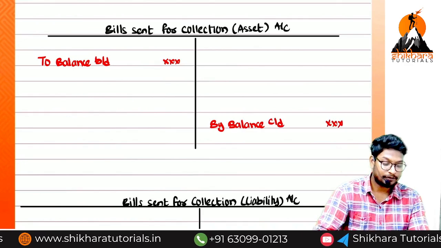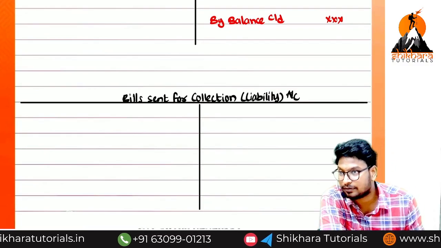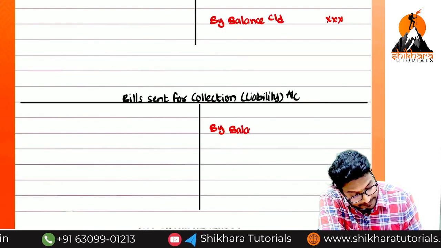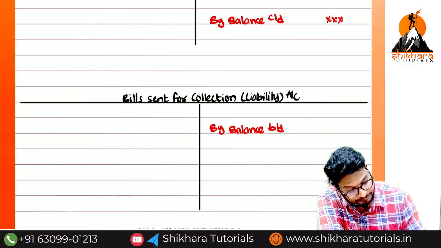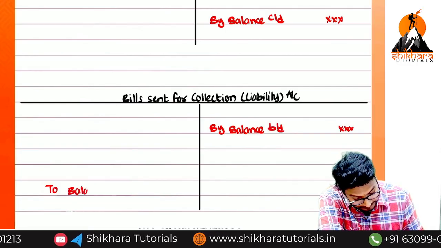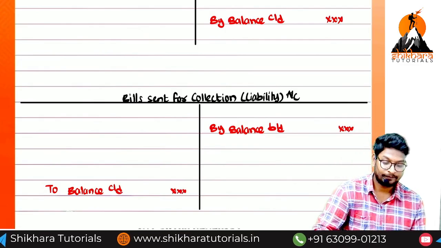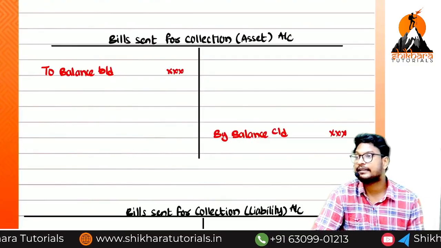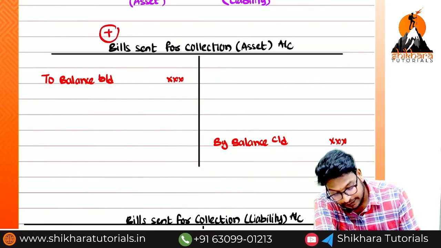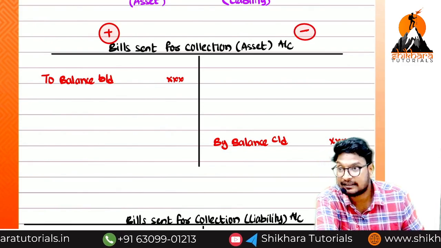So come to the liability account. In the liability account, the opening balance is on the credit side. So what do we need to write? By balance brought down. And for the closing balance, to balance carried on. Then, if the debit balance increases, which side? Debit side. So if anything increases, we have to record on the debit. If anything decreases, we have to record on the credit, because it is an asset.